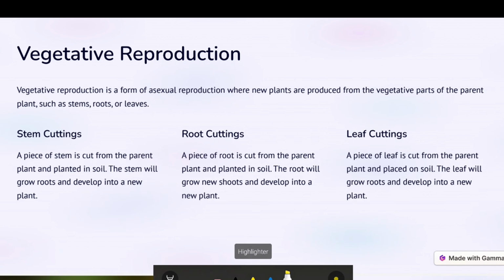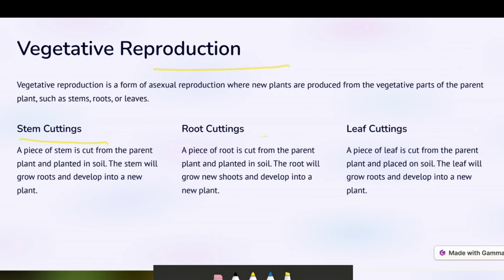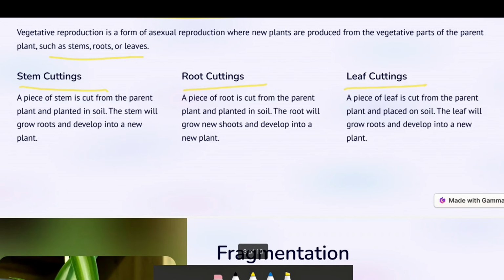First is vegetative reproduction, as we have already studied just now, by stem cutting, root cutting and leaf cutting. These are the aerial parts of the plants. How do these plants produce a new plant? By stem cutting. For example, the first one is stem cutting. A piece of a stem is cut from the parent plant and is planted in the soil. The stem will grow into roots and develop into a new plant. For example, China rose,